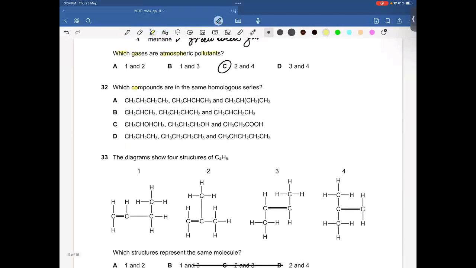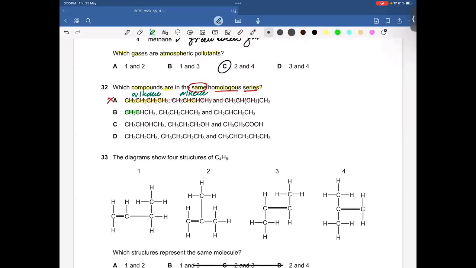Question 32. Which compounds are in the same homologous series? Guys, you have to be very, very expert in such areas, because you should know what sort of compound has already been written there. So this is basically an alkane. Now this compound has a double bond between the carbon atoms, so it is an alkene. So obviously the examiner is looking for the same homologous series. One is alkane, one is alkene, so they do not belong to the same homologous series, and therefore option A is incorrect.